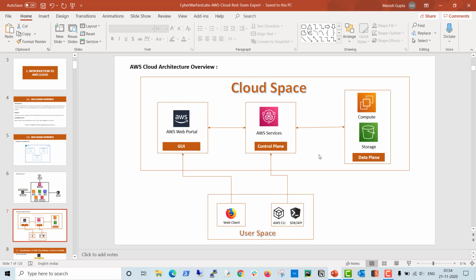And cloud space is further divided into three categories. They have the GUI, which is visible to the users, and two things which are not visible to the user: the control plane and the data plane. The control plane controls all these things, and the data plane is where your actual things are, for example your storage and computation, everything will be there. So this is the overview of the architecture of the AWS cloud environment.